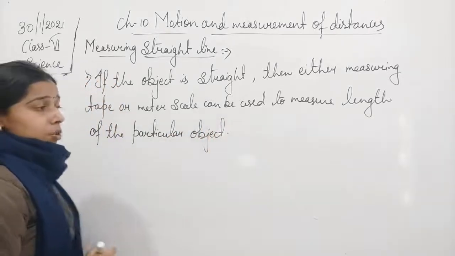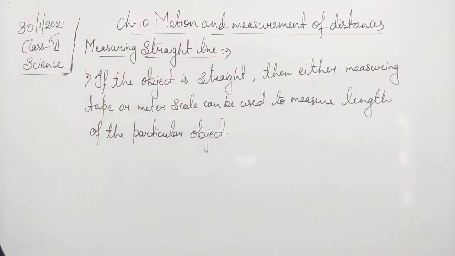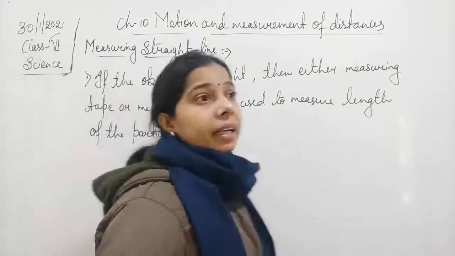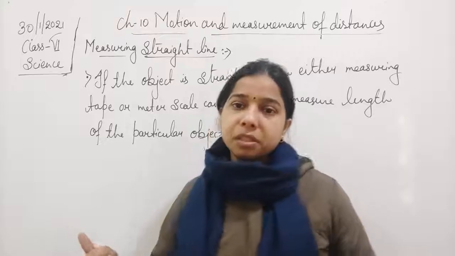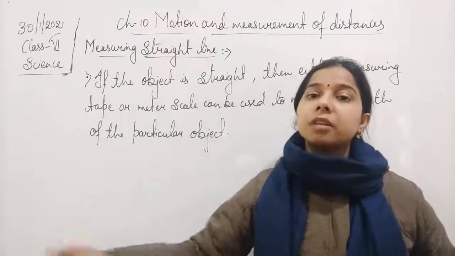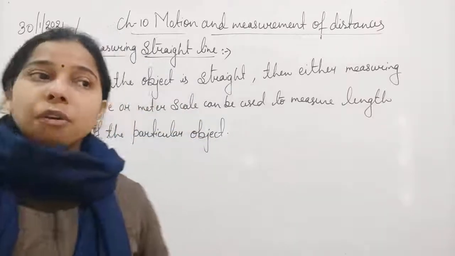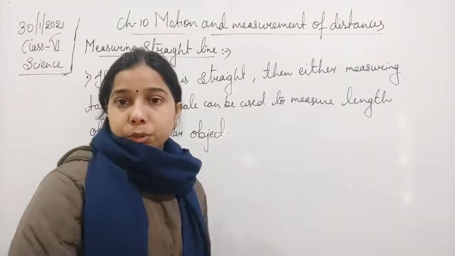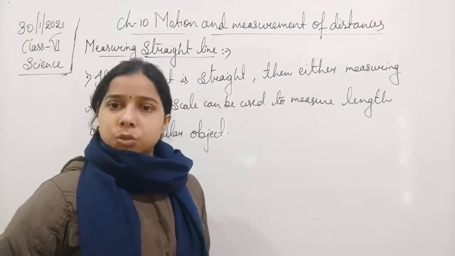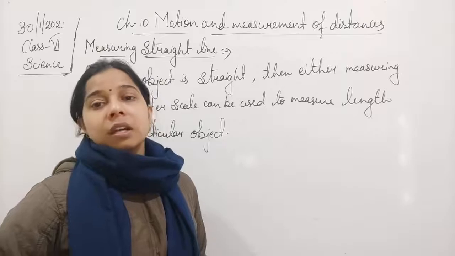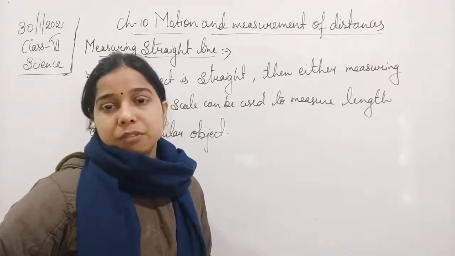Okay, now you see, students, how you are going to measure a straight path. Suppose you want to measure a table. Either you will use the meter scale or the measuring tape to measure its length. If you want to measure the length of a blackboard or a whiteboard, with the help of the meter scale, which cannot be bent easily, it will be very easy for us to measure the straight one, or even with the measuring tape.